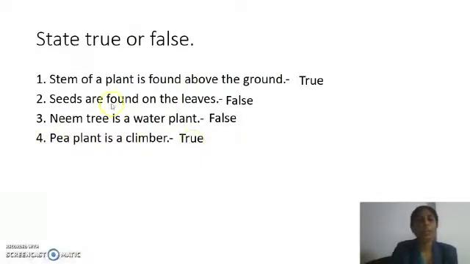It is true. Let us see one more time. Stem of a plant is found above the ground. True. Seeds are found on the leaves. False. Neem tree is a water plant. False. Pea plant is a climber. True. Now let us see the next question.